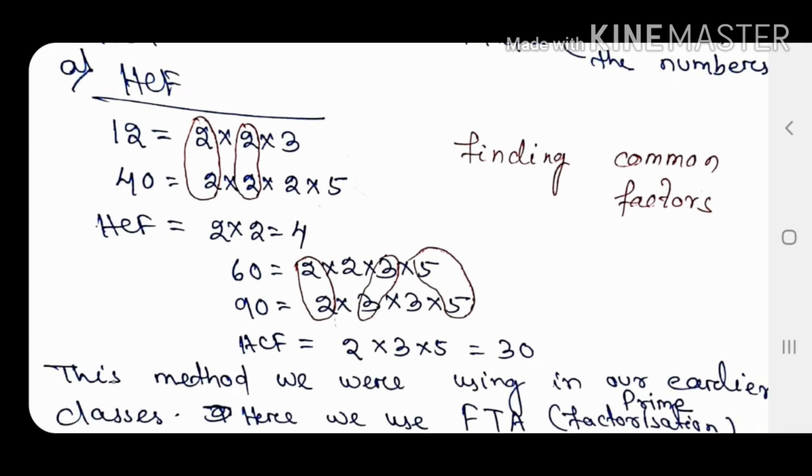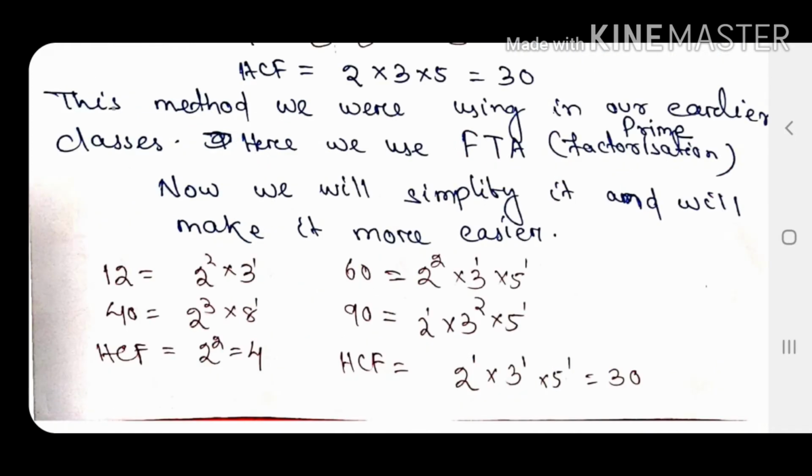Now, we will calculate the HCF of 12 and 40 in the same manner, in a little easier way. For example, 12 previously we were writing as 2 into 2 into 3, now we will write it in exponential form, that is 2 squared into 3 to the power 1. Similarly, 40 we will write as 2 cubed into 5.